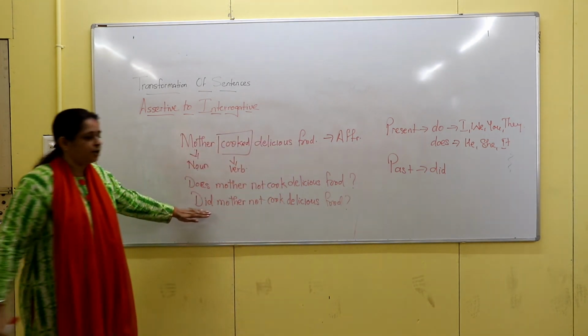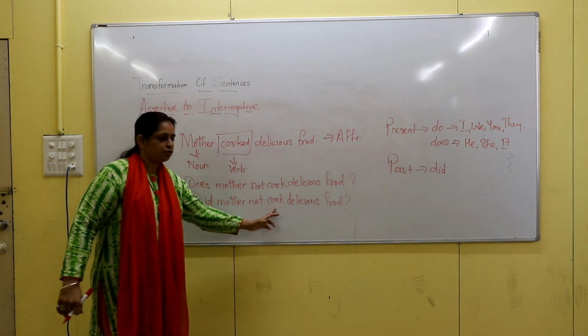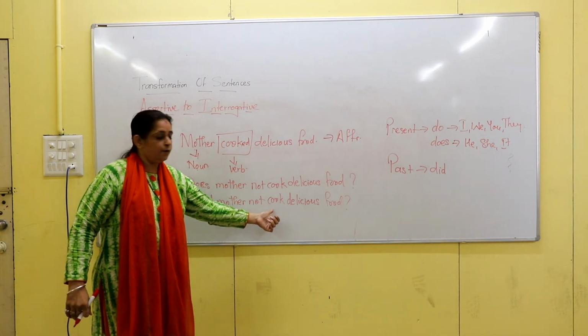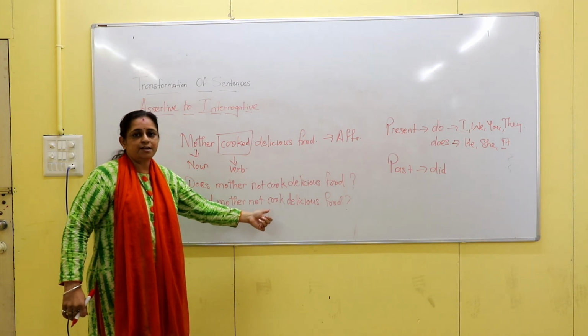Now here, whenever we are using the word did, the V2 form of the verb changes to V1. That means cooked will be changed to cook. If you forget to remove ed from the word over here, then your sentence will go wrong.